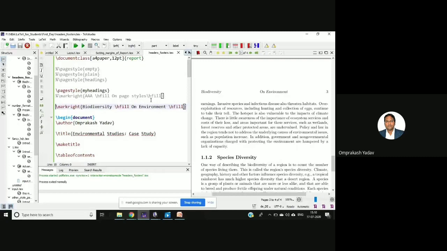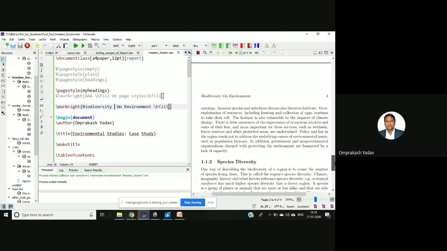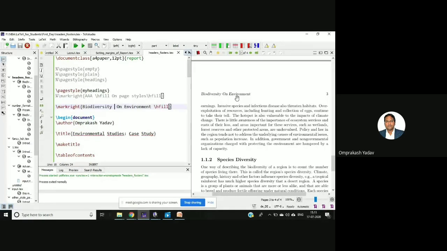So if you see here, biodiversity, this is the user supplied information, biodiversity, then H field, which will give the space, and then on environment. And then after that H field again. So this space, and then there is a 3. Now let me remove this H field. See here, biodiversity on environment. I'll put it here again. Right.